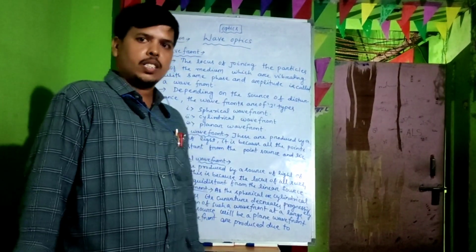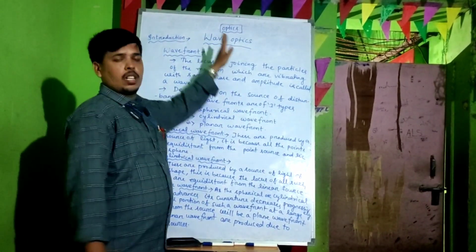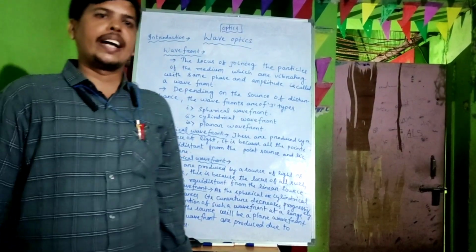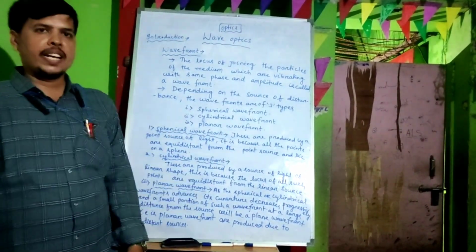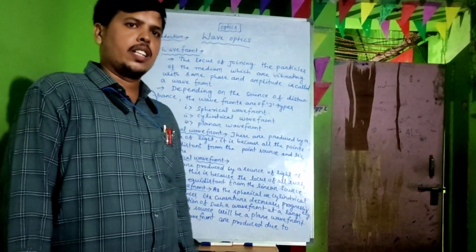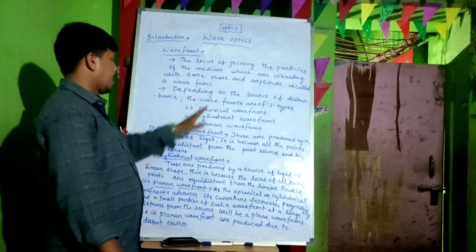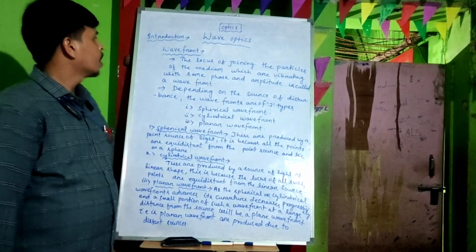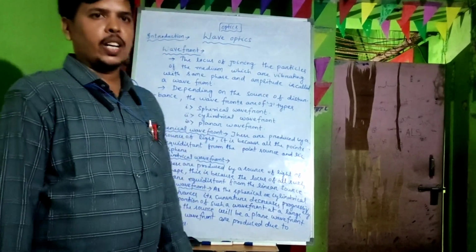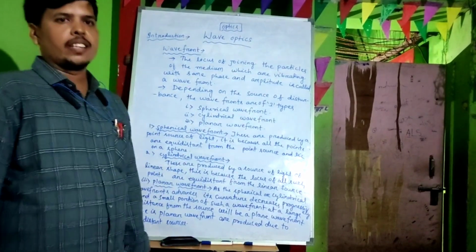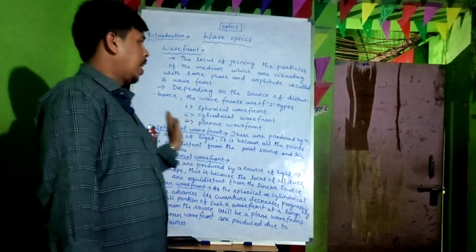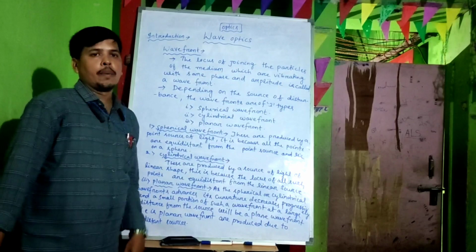What do you mean by optics? Optics is the branch of physics which deals with the study of light and its properties. Different properties such as reflection, interference, diffraction and dispersion are there. The different properties are categorized in two parts: one part is ray optics and another part is wave optics. Now we will discuss wave optics.